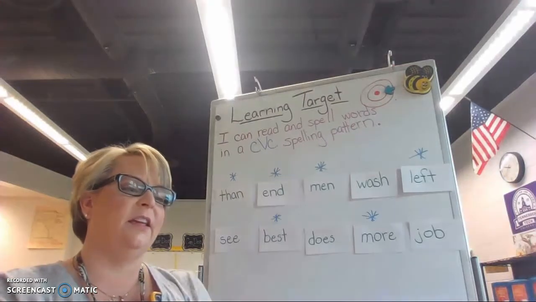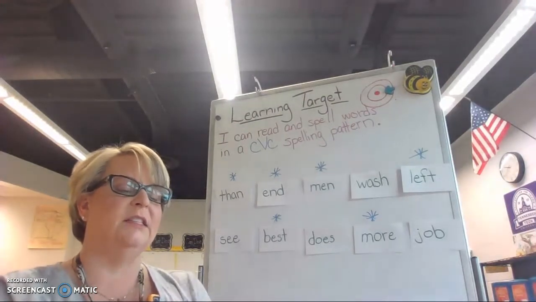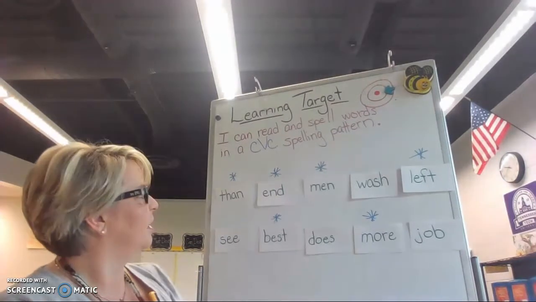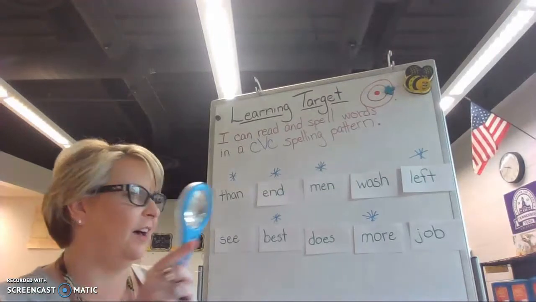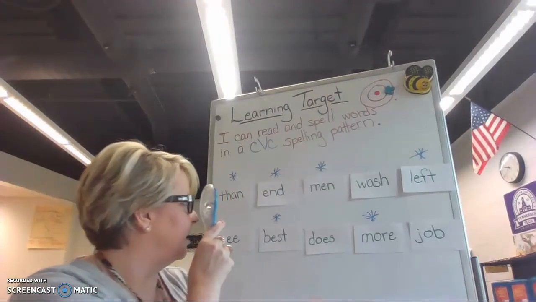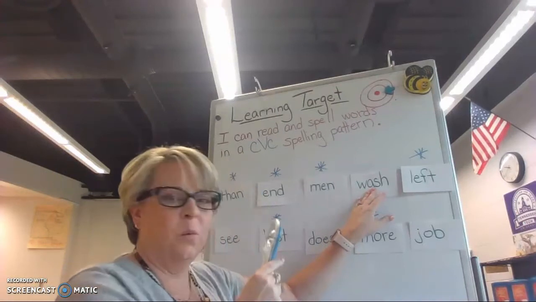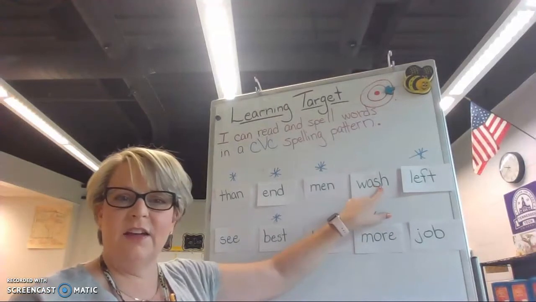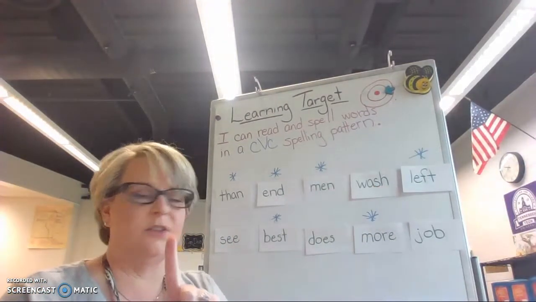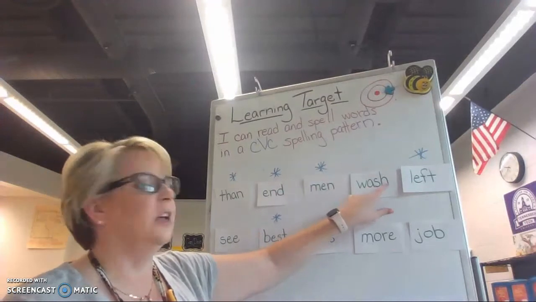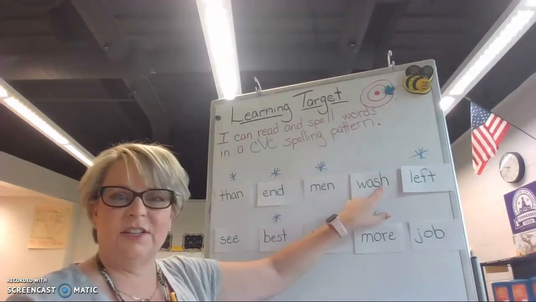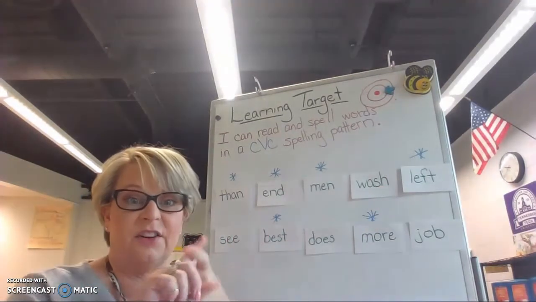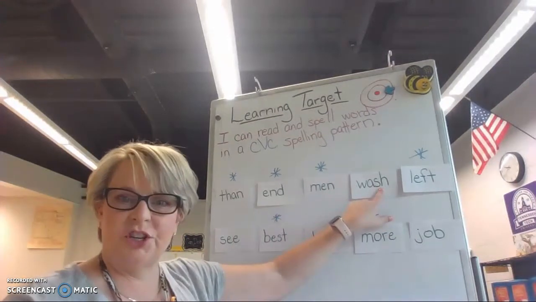A word that ends with the sh sound. I spy with my little eye. Wash. Look at that. It has an SH sound that makes one sound. You don't say w, a, s, h. That SH is a digraph. And those two letters make a special sound when they're together and they're partners.